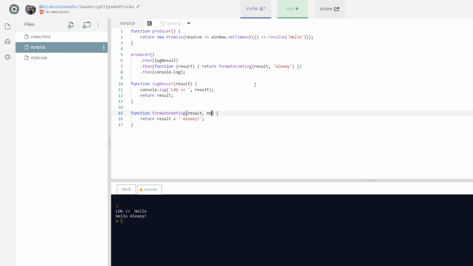Result and the name, and I can make it format, so add the space, then the name, then the exclamation mark. And this will work, but that makes code less readable.